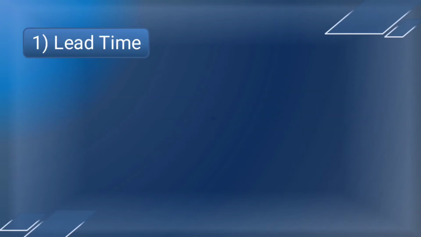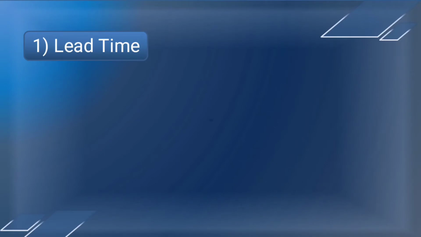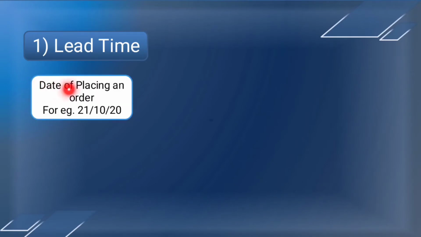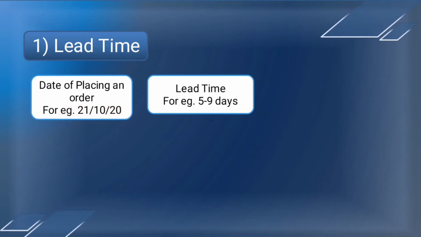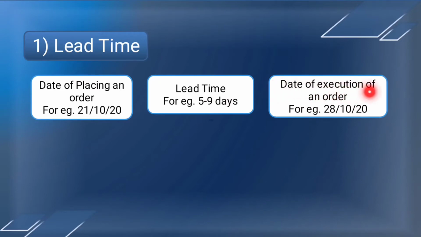Lead time. Now let us understand what is lead time. The time between the initiation, that means the start or beginning, and completion of a production process. Date of placing an order, for example 21st October 2020. Lead time, for example 5 to 9 days. And date of execution of an order, for example 28 October 2020.